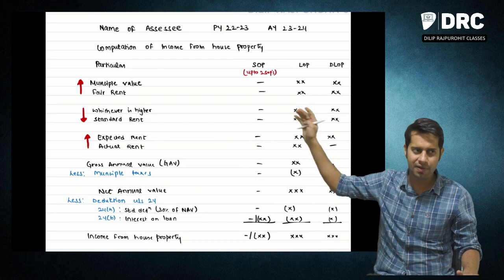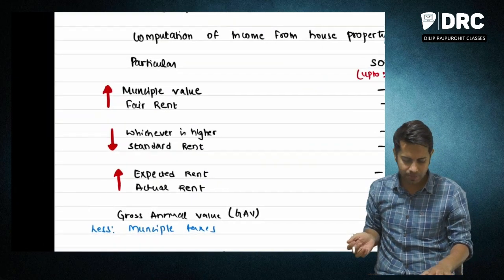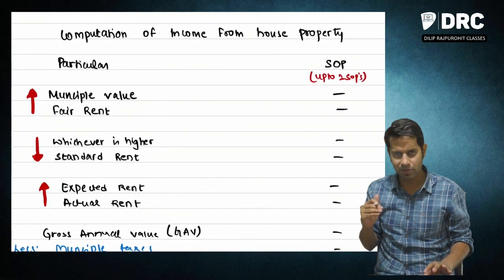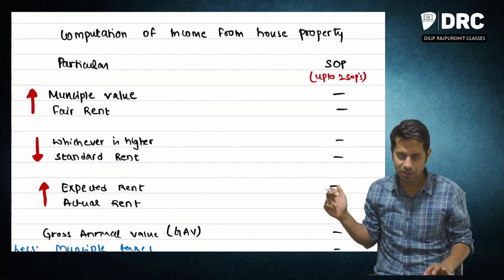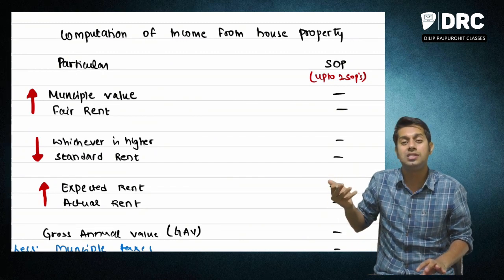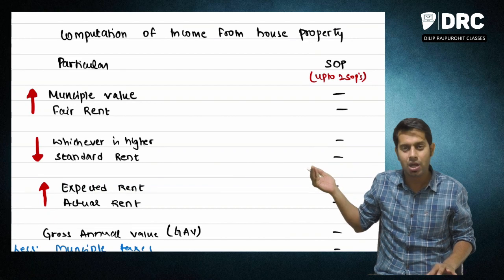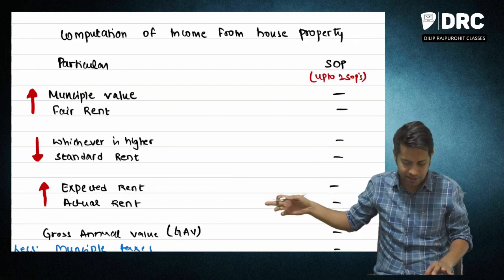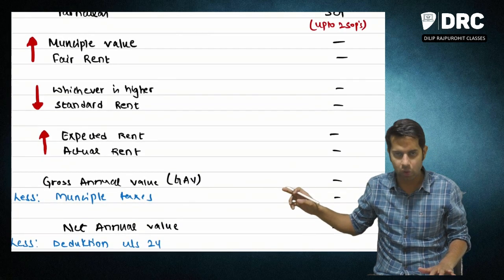First take municipal value, compare that municipal value with fair rent, take whichever is higher, compare that with standard rent, take whichever is lower. Whichever is less is nothing but your expected rent. This expected rent is required to be compared with actual rent. You will get your gross annual value.